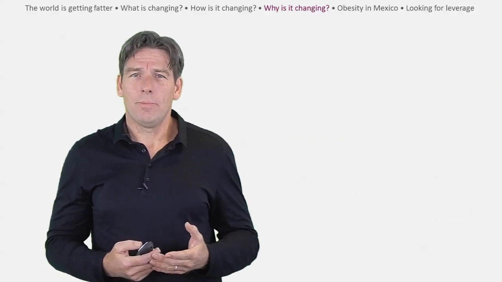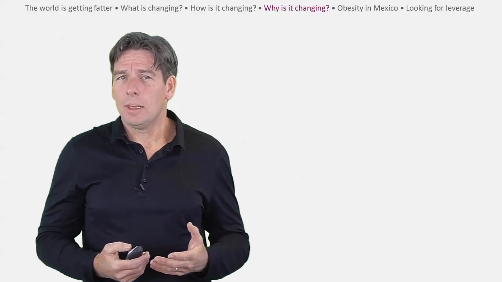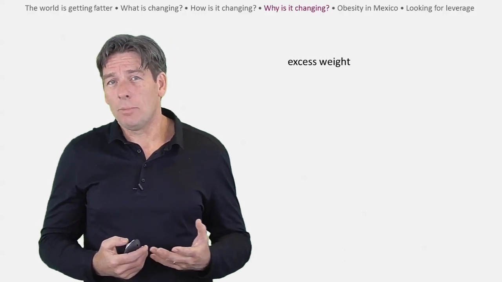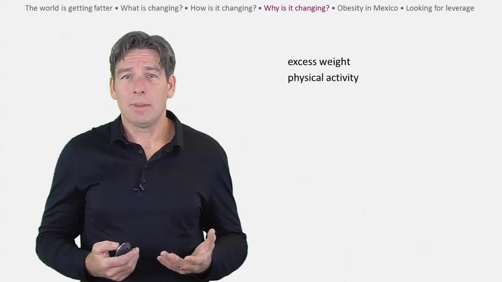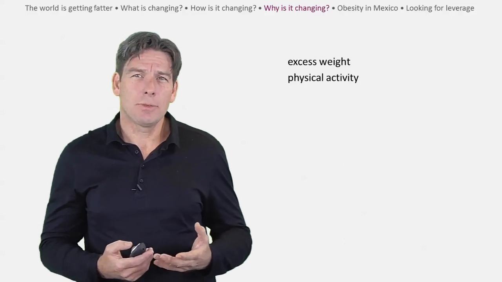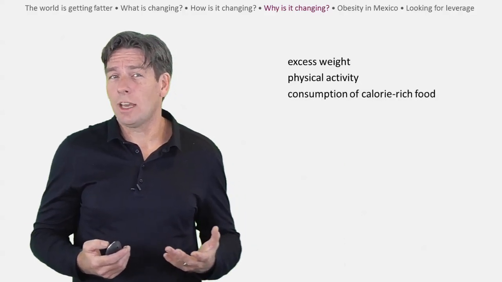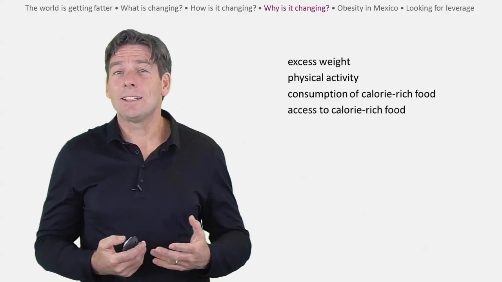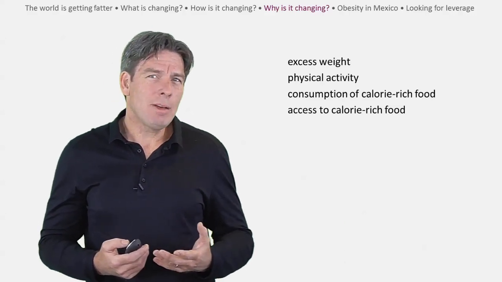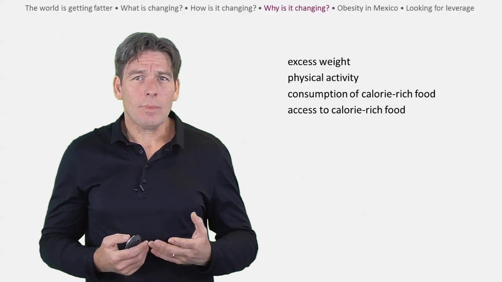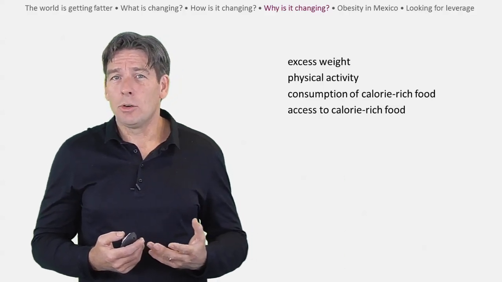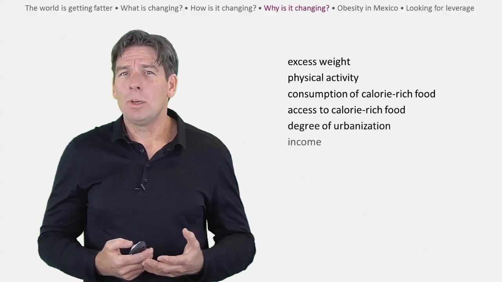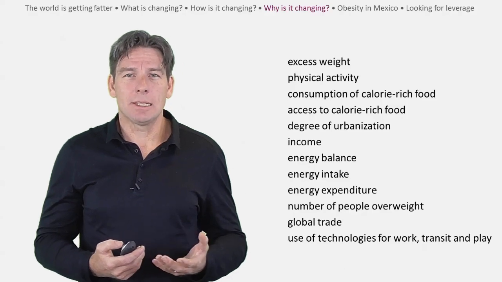Let's list our variables. Firstly, we group together like variables. Here, weight and BMI can be grouped together as excess weight. Physical activity at work, play and in transit can be called physical activity. Consumption and consumption of more calorie-rich food can be grouped together and called consumption of calorie-rich food. And access to inexpensive processed foods and the reach of junk food can be called access to calorie-rich food. We should rename our variables as neutral nouns. Move from the country to cities could be called degree of urbanisation, and an increase in income can simply be called income. We can add the other variables from our article now to make up our list.